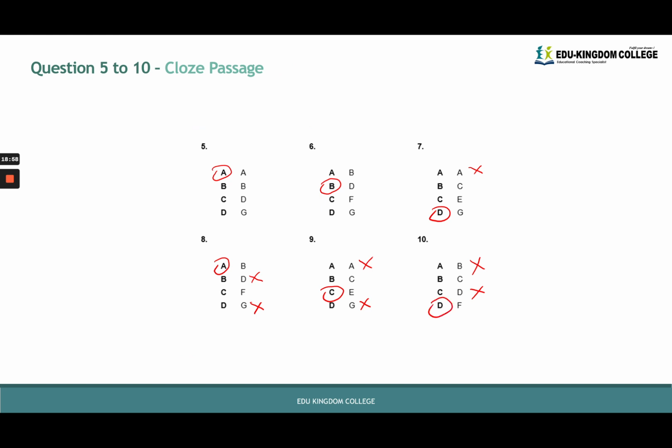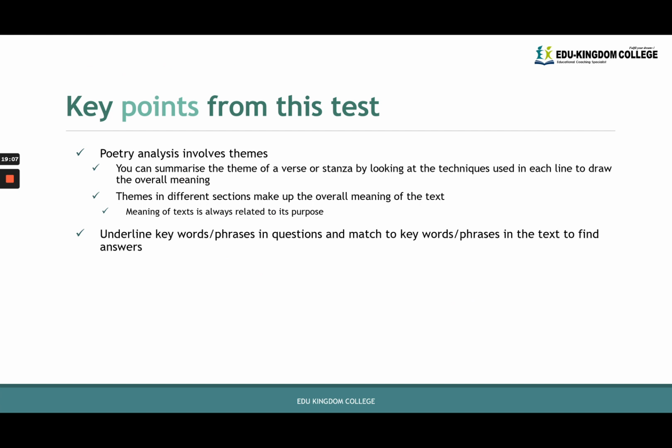And there we have our final answers to the closed passage, which we got by matching keywords and substituting context clues. So that leads us to the end of this video, and the key points from this test is that poetry analysis involves themes. You can summarize the theme of a verse or stanza by looking at the techniques used in each line to draw the overall meaning of not only the line or the stanza or verse, but also contributing to the overall meaning of the poem.